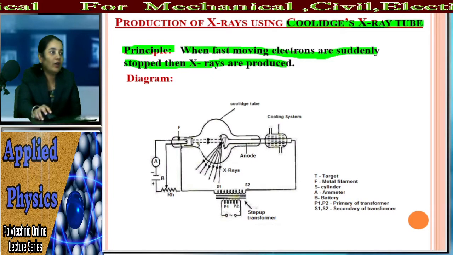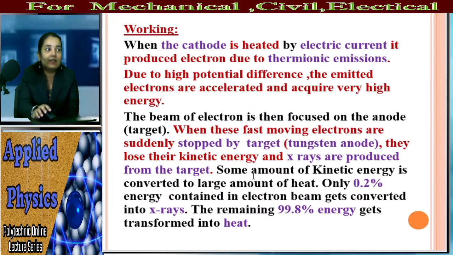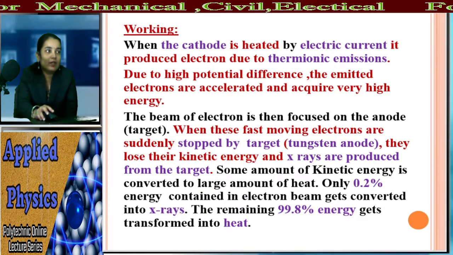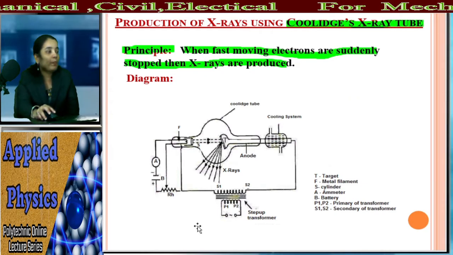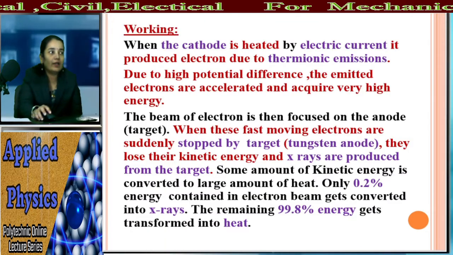And what is the working of this Coolidge X-ray tube? When the cathode is heated, what will happen? The electric current is produced.